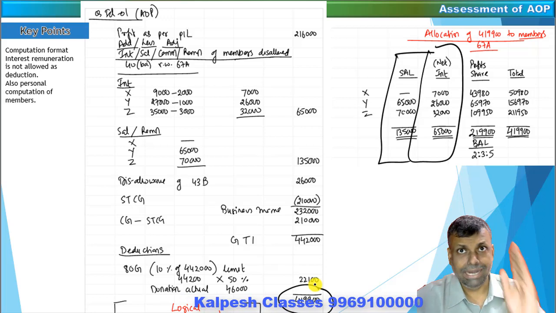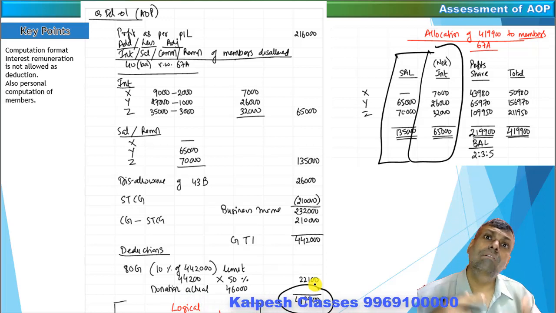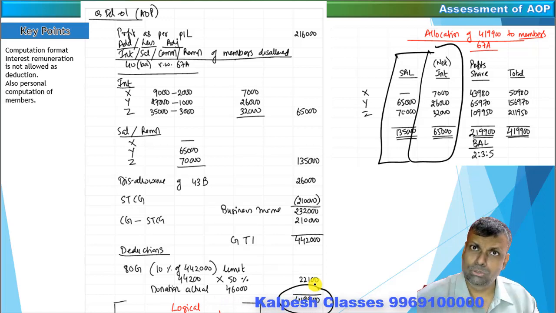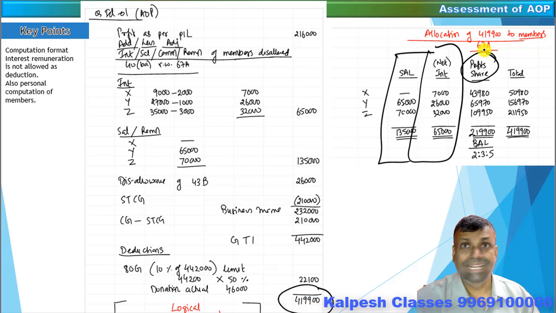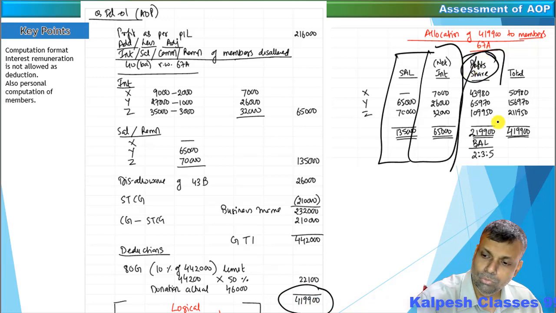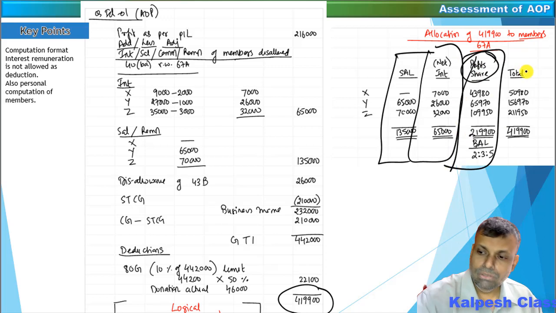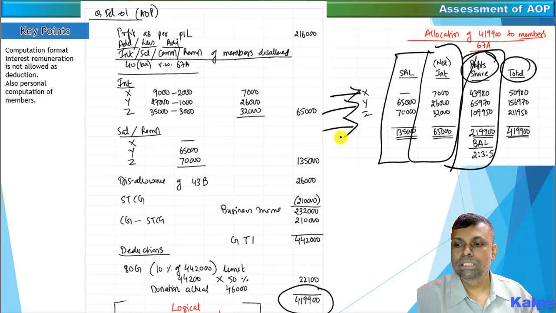To the extent of interest, add interest. To the extent of remuneration, salary, bonus, etc., add it. And whatever is excess, we call it a share of profit actually. That particular share of profit, you have to do it in the ratio of their profit sharing. I repeat, you will have to do it in the ratio of their profit sharing. So that you have to add it. Okay, and the total, so how much is for Mr. X, how much is for Mr. Y, and how much is for Mr. Z, this particular working that you will have to do.